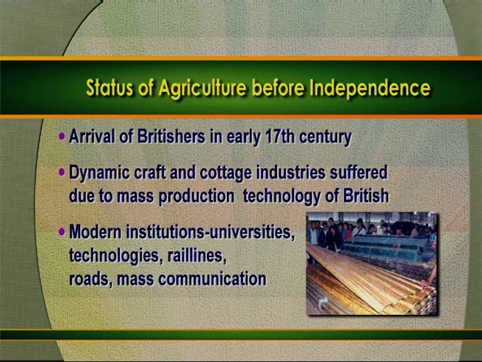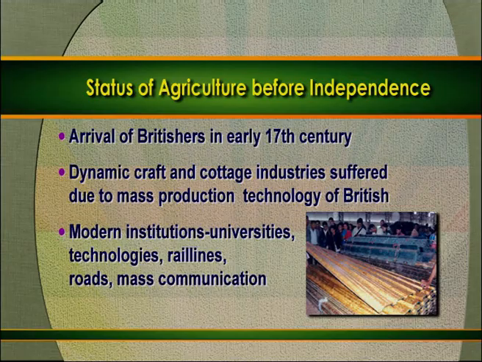Europeans, primarily British, arrived in the early 17th century, and by the 18th century they had made a profound impact on India. India was the center of trade during that period. Their model of mass production technology hurt the dynamic craft and cottage industry a lot, but during that period modern institutions were also established, like universities, technologies, rail lines, roads, and mass communications. The purpose was to help British interests.